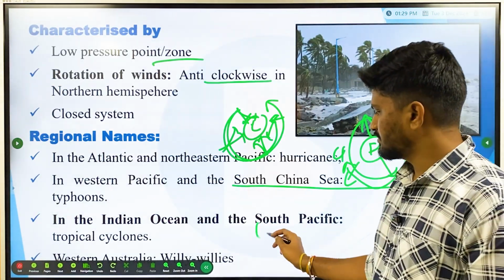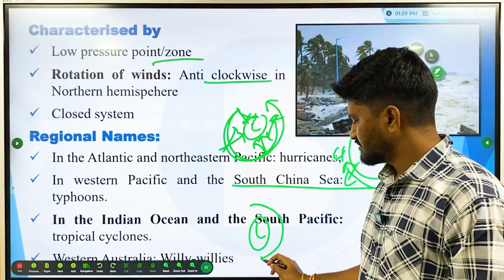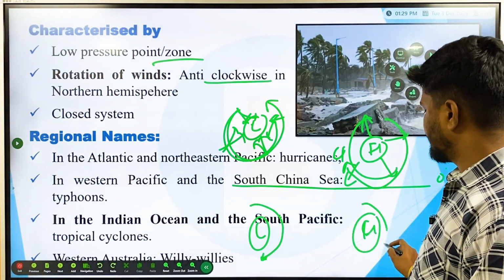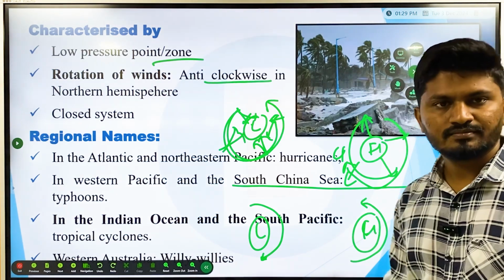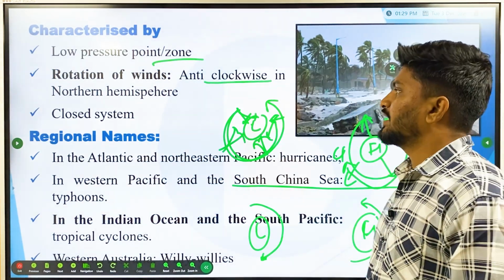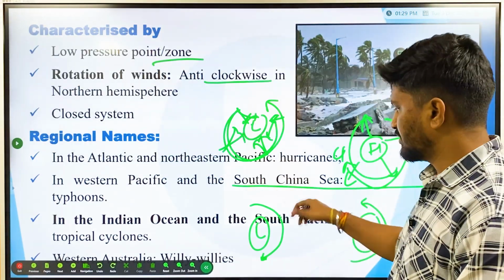In the southern hemisphere, it is different: cyclones will move in a clockwise direction, and anticyclones in an anti-clockwise direction. So remember just one thing: cyclones are anti-clockwise in the northern hemisphere, and everything else will be the opposite of it.